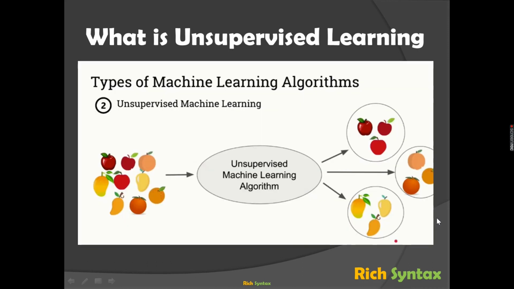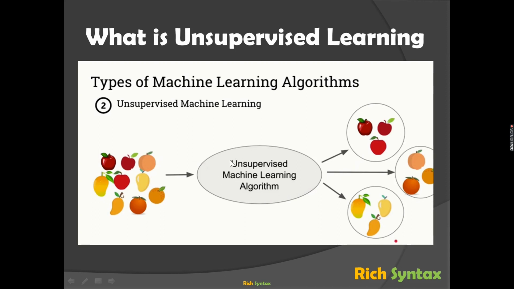What happens here is you have raw data. You have apples, oranges, or mangoes, whatever, all a mixture of everything. Let's say this is the data. It's a mixture of everything, and you don't know what exactly the pattern is between each variable. So you input this sort of data to the machine learning algorithm, which is an unsupervised algorithm.